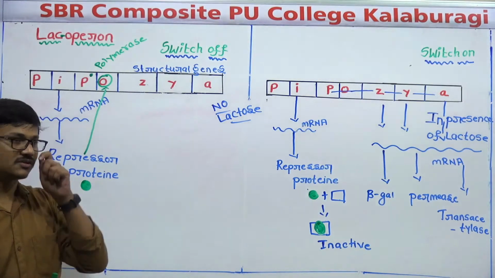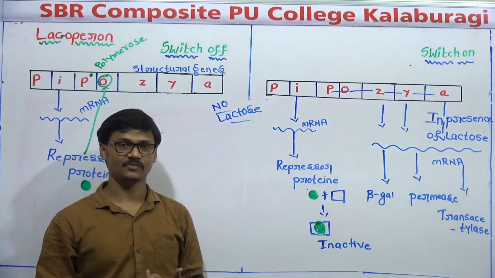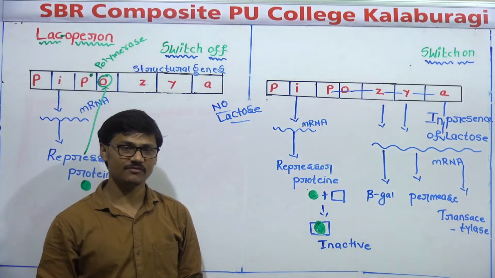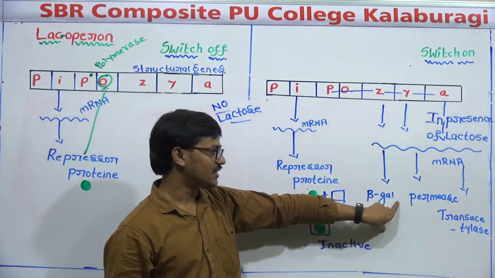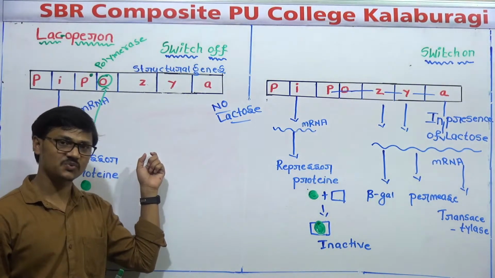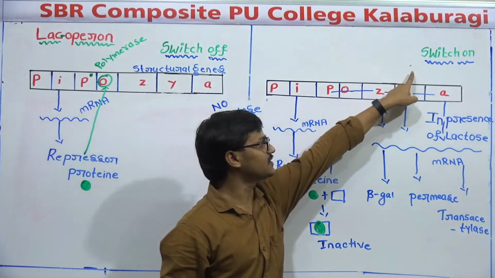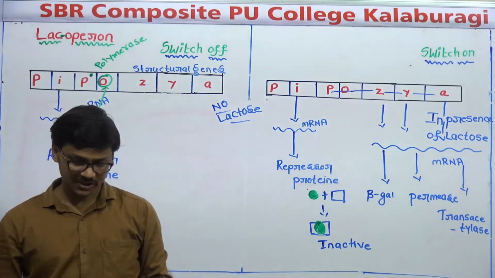It means Z, Y, A have expressed themselves in the form of enzymes, but here they were unable to express. That's why this is called the switch off condition, and here it is called the switch on. Now a question comes.